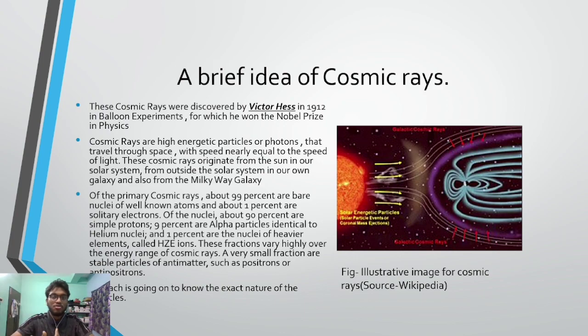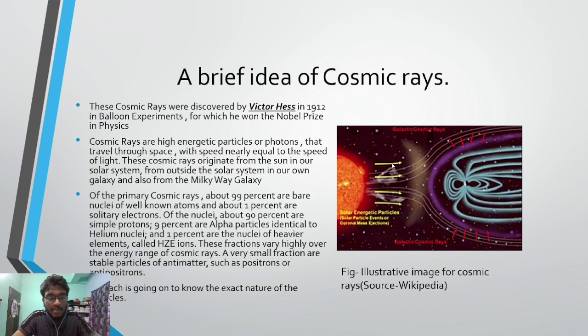They may come from outside our solar system as well in the form of galactic cosmic rays. See, we have mentioned here, these are the galactic cosmic rays coming from the Milky Way galaxy that is outside the solar system. These are the solar energetic particles. All these are influenced by the Earth's magnetic field.